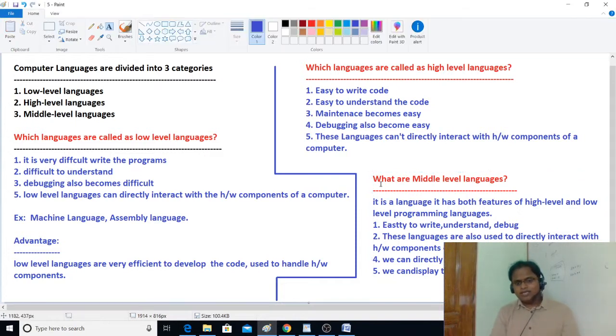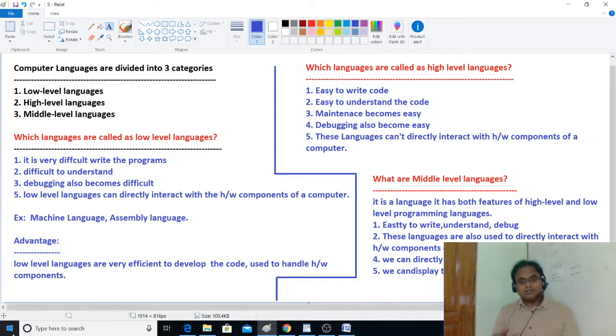So if a hacker writes a program in C, can he directly get the address of our memory locations? Is it possible? Yes, it is absolutely possible. That's why hackers develop virus programs very easily in C. Do you know that? Because interaction with the memory or hardware components is very easy by using low level or mid level languages.